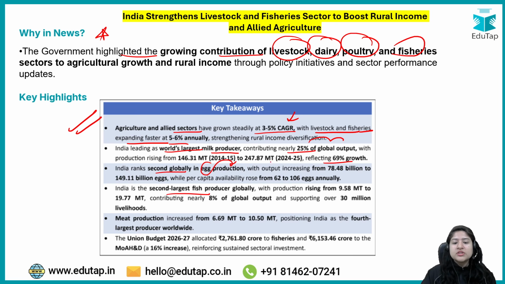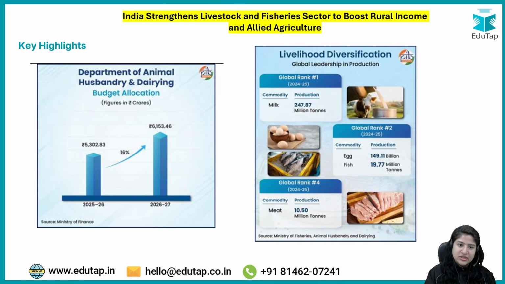Currently, per capita availability is around 106 eggs annually. Per capita means per person; if everybody in India consumed 106 annually, we could supply that, right? Apart from that, in meat production, we are the fourth largest producer worldwide. So we have seen different rankings: in milk we are first, in egg and fish we are second, and in meat we are fourth. These are some of the information that was there.